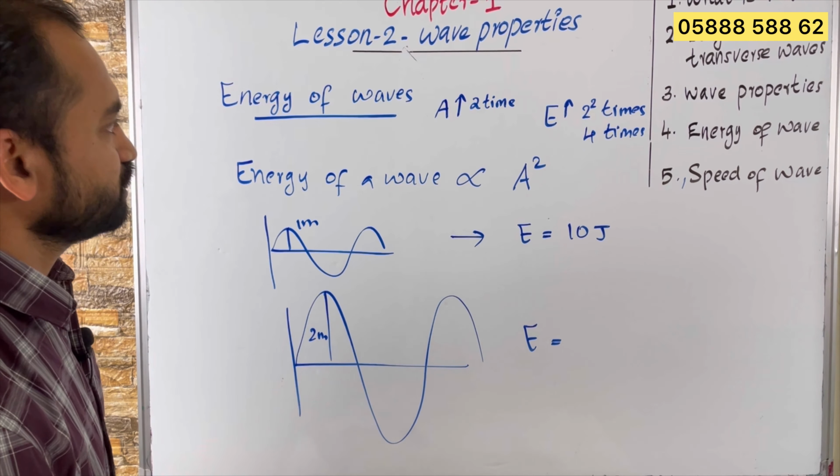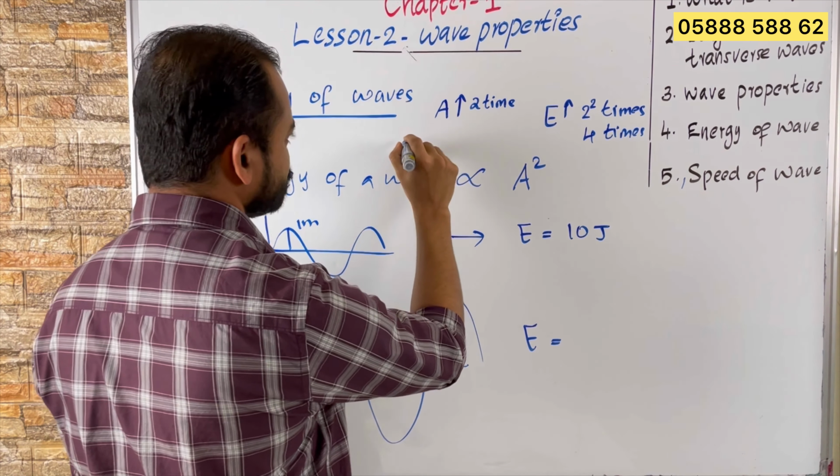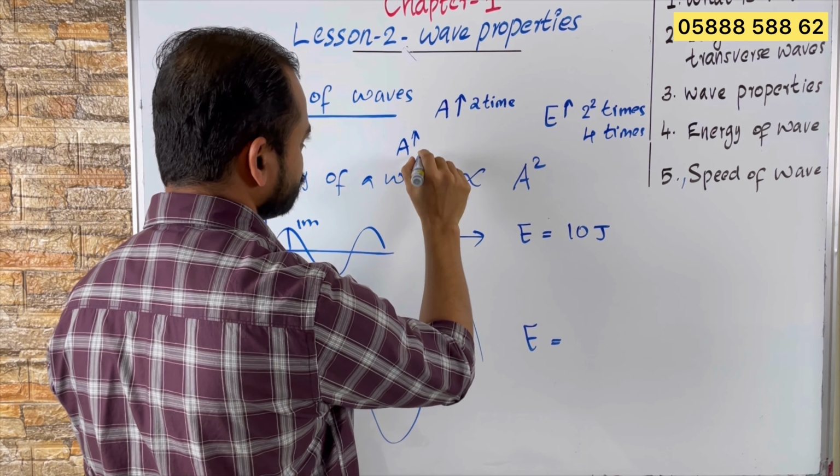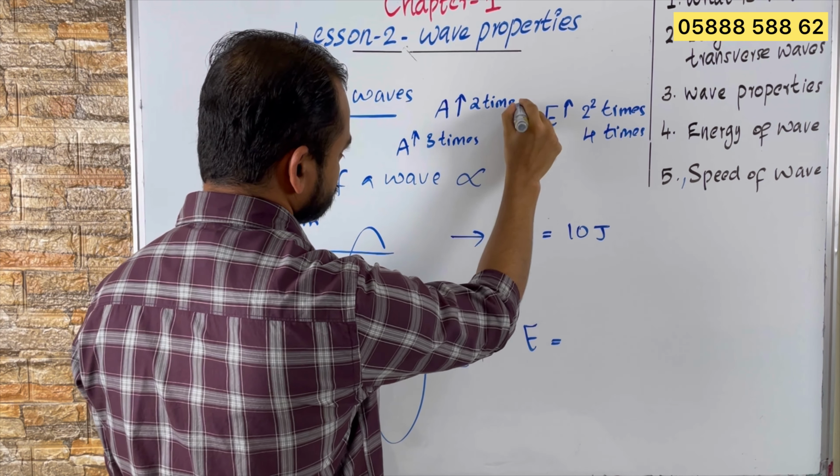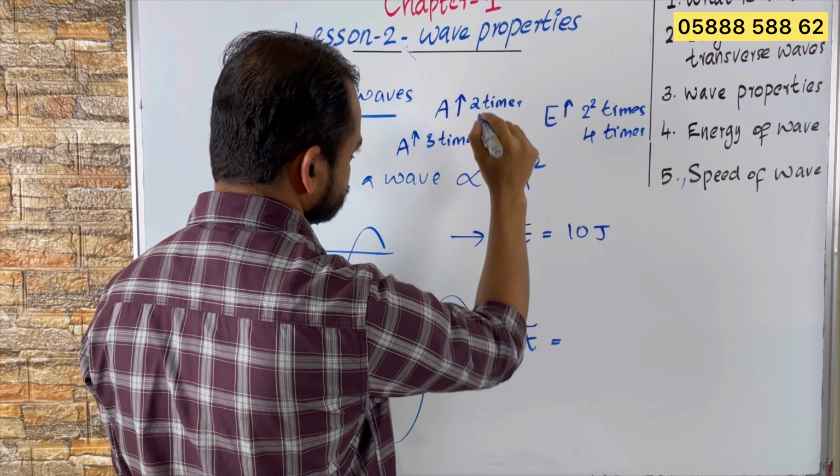When amplitude increases by 3 times, then energy will also increase by 3 square times. What is 3 square? 3 square is 9, right?